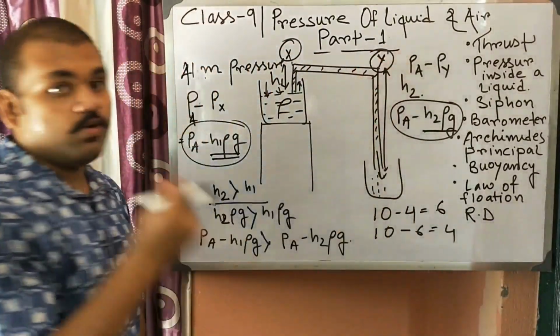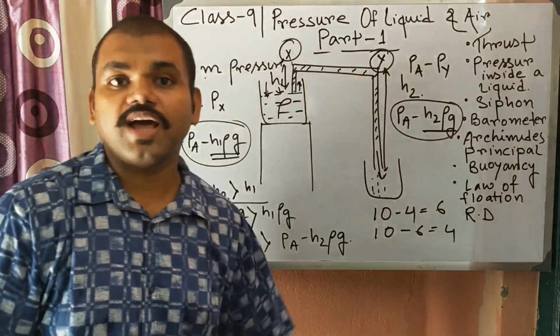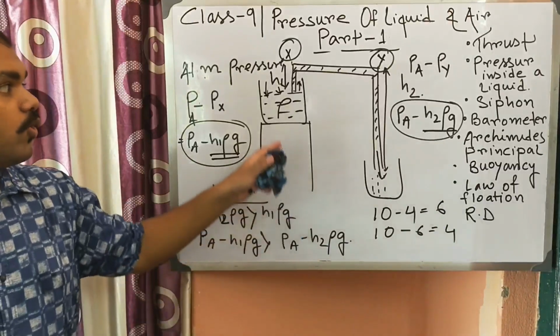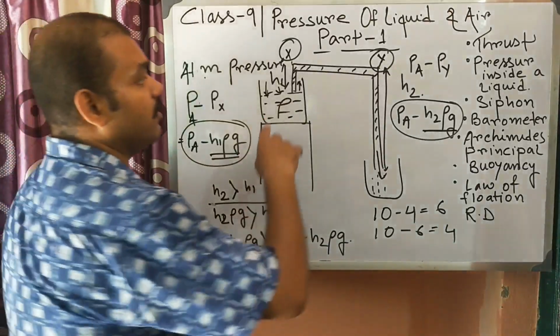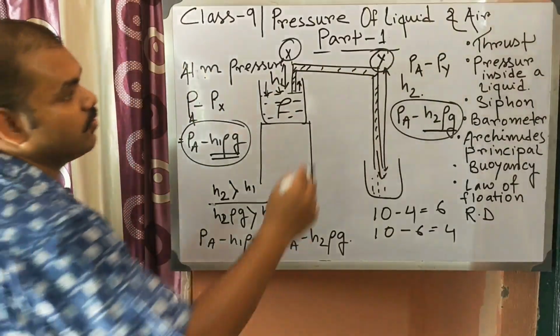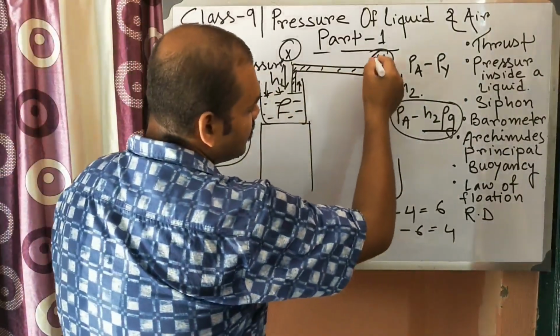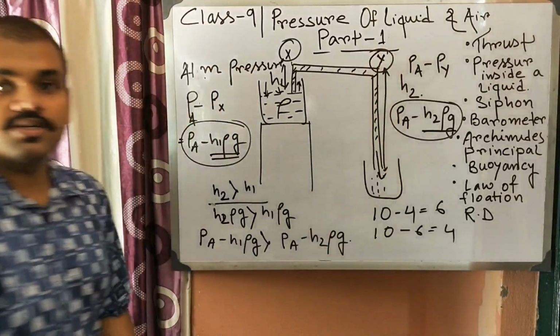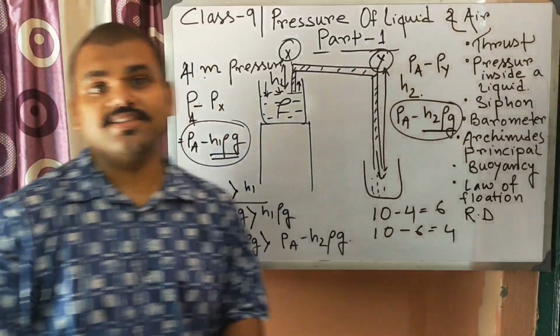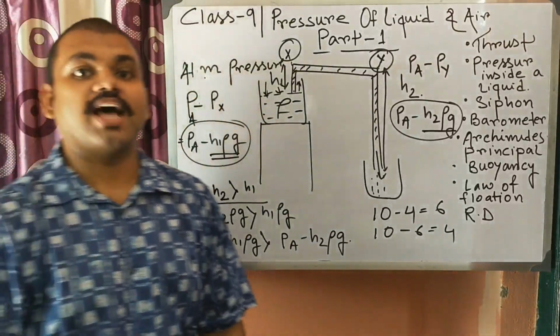And as we know, any fluid will flow from the higher pressure region to the lower pressure region. So liquid will flow from point X to point Y, and when it gets to point Y, due to gravity, it comes down. Okay, so this is the working of a siphon.